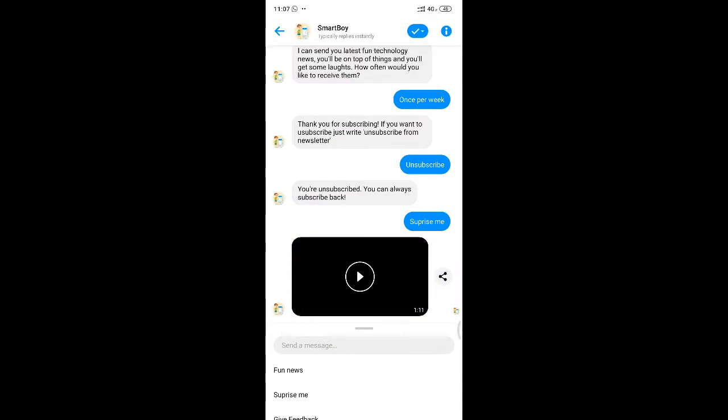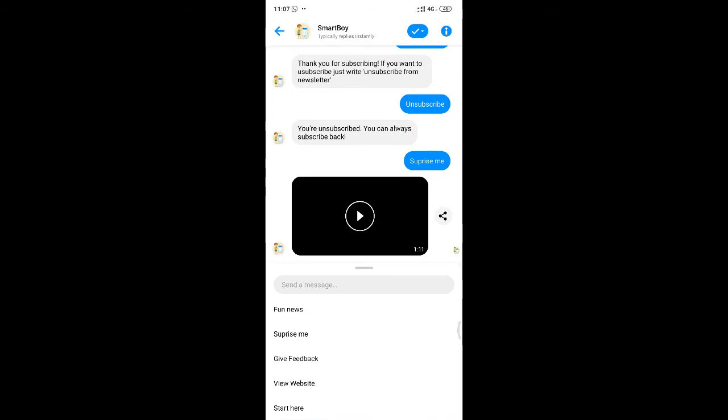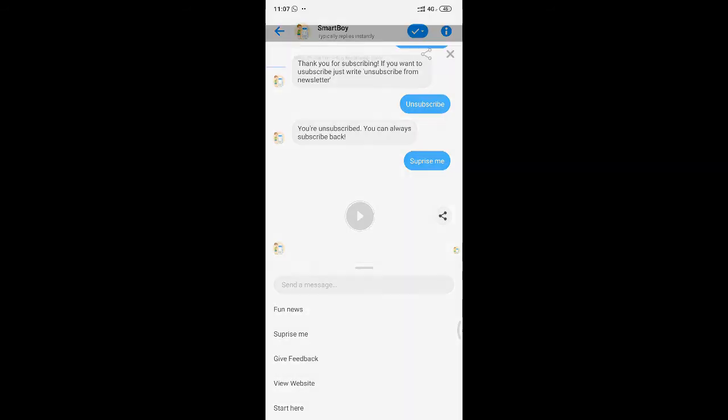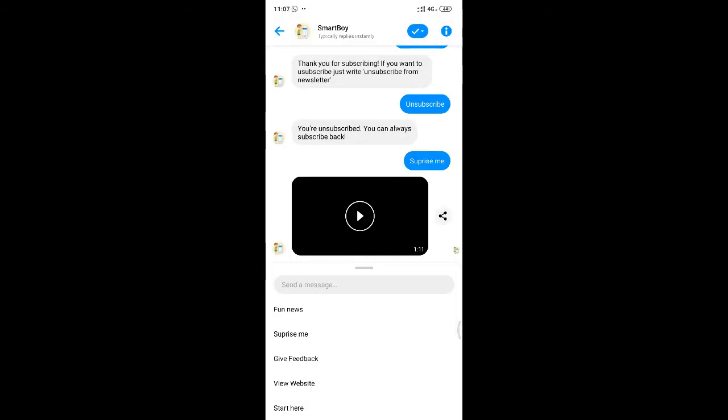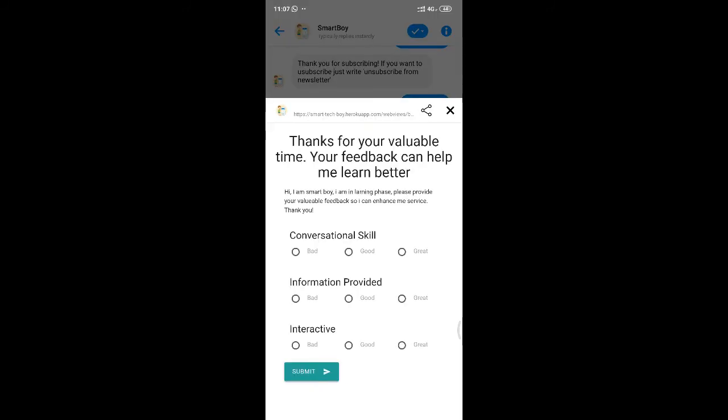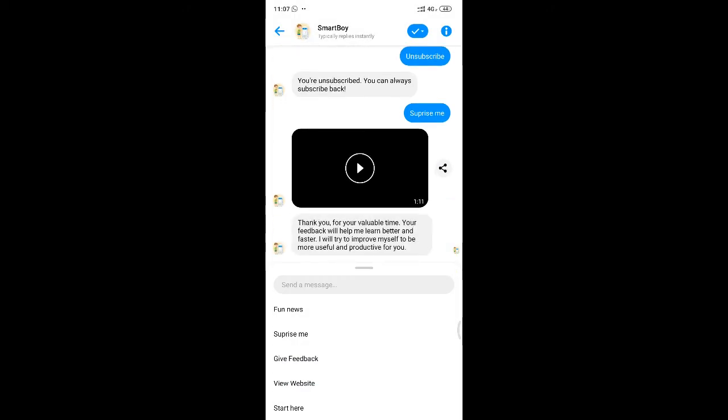That was an amazing fact. Let's see what will happen when everyone has internet. We can also visit the website for more information. It will take us to the website, and we can also give feedback to this bot so that the bot can improve more. We have submitted the feedback and the bot has taken our feedback.